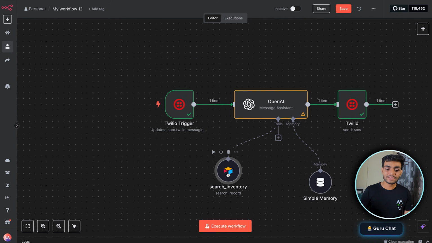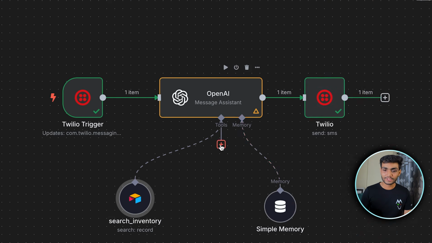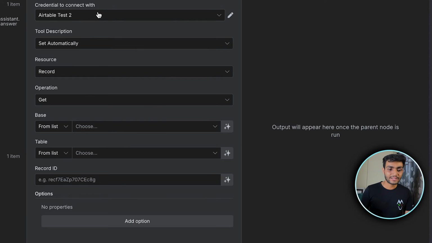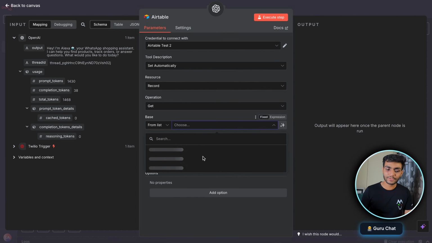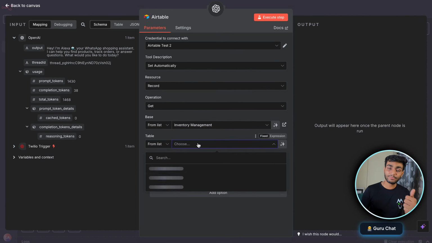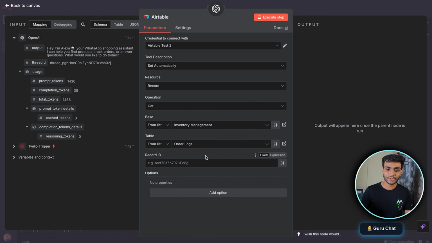And now the second thing is we want to search for the order log as well. So we click again over here, plus icon, Airtable. Everything will remain the same. Base will also remain the same, inventory management, but the table would change to order log. Okay, and now we want this to be defined by the model.